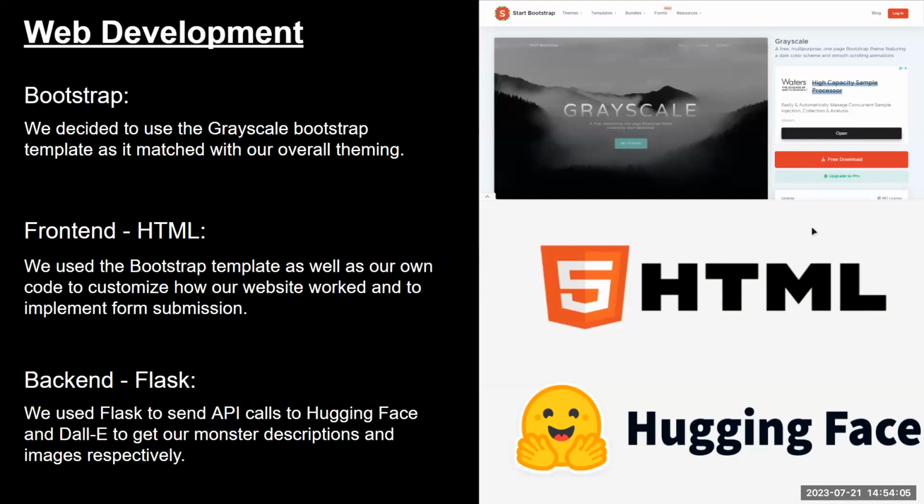For our web development, we use the Grayscale Bootstrap template. We customized it a bit and added some form submission. And we use Flask to send API calls to Hugging Face and DALL-E to get our monster descriptions and images respectively.